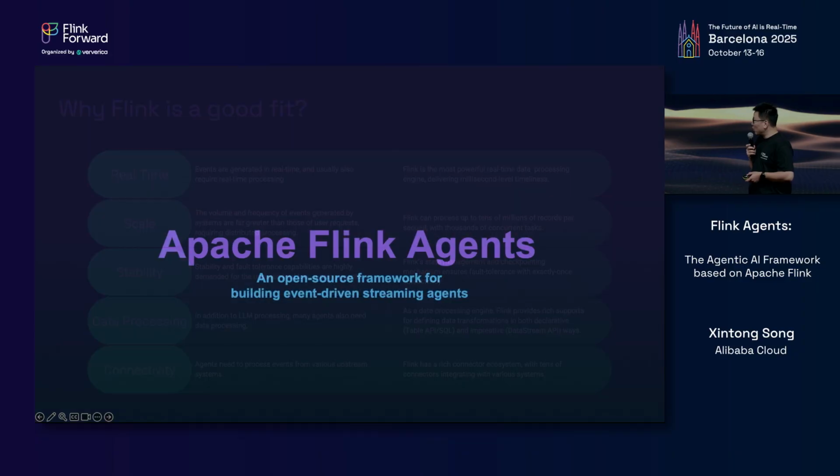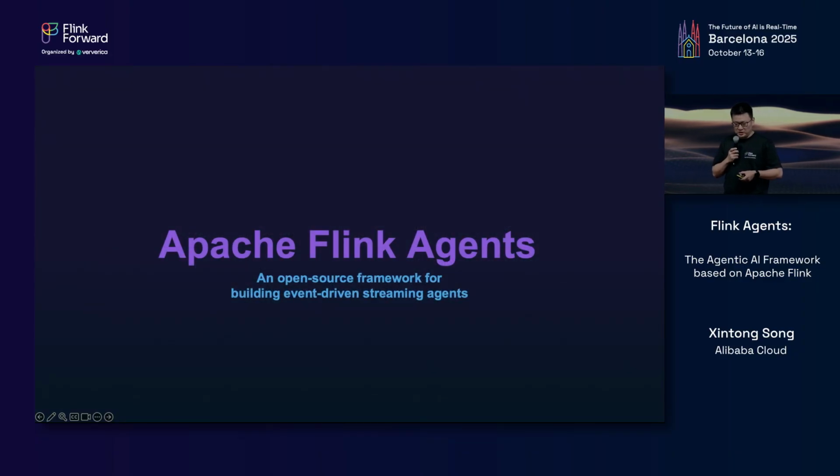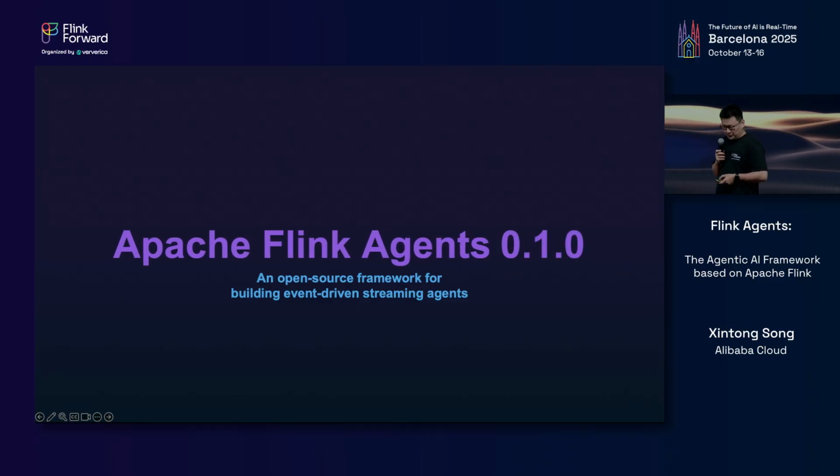And this is also why we created Apache Flink Agents. Apache Flink Agents is an open source framework for building event-driven streaming agents. We initiated this project early this year, probably June, and just yesterday, we released the first preview release, Apache Flink Agents 0.1.0.